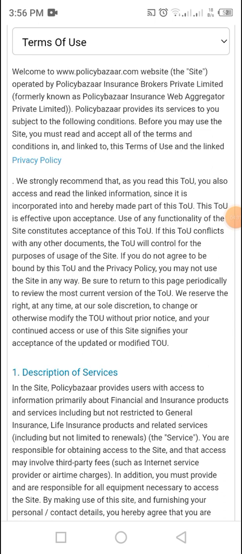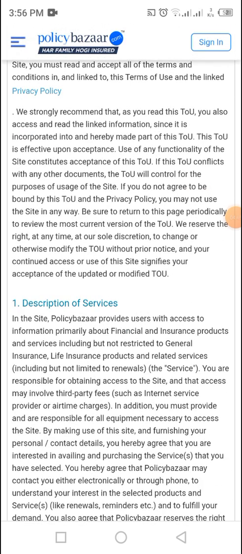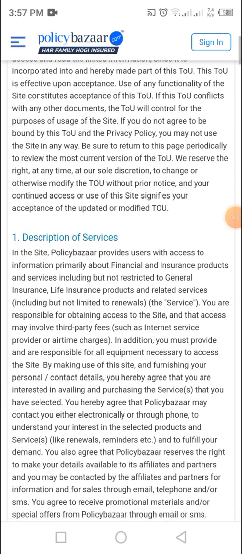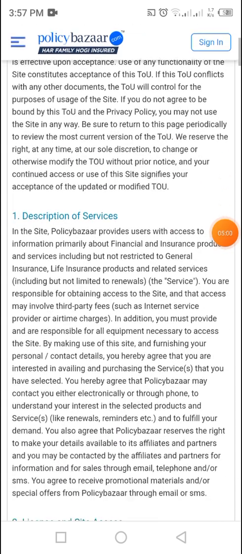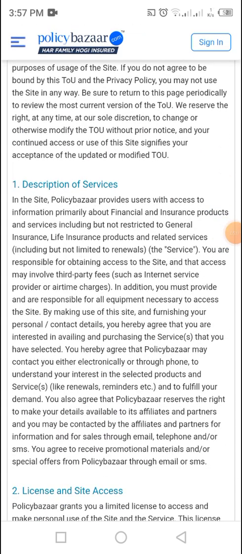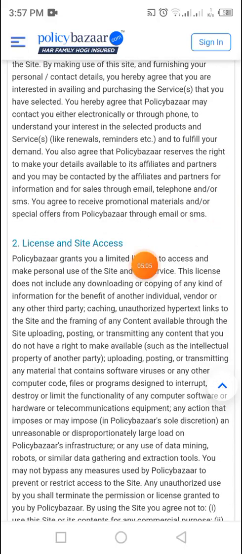We strongly recommend that as you read this, you also access and read the linked information, since it is incorporated into and made part of these terms. These terms take effect upon acceptance or use of any functionality of the site. This is a description of service. You need to read this carefully before applying for life insurance. And this is the license for site access.